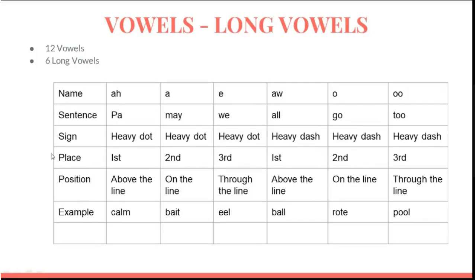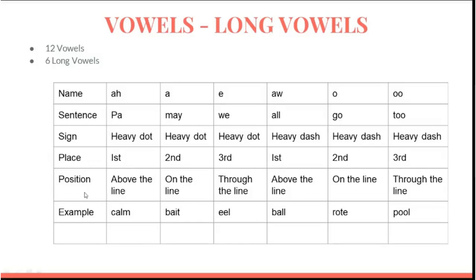But the place, I think you should be aware of the places of consonant. The beginning of the consonant is the first place, middle point is the second place, and ending point is the third place. So in this way, first vowel, which is called A, will be at the first place, A at the second place, E at the third place. All at the first place, O at the second place, and the U at the third place.